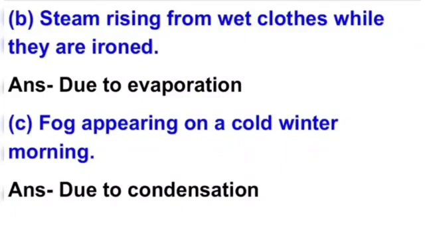B part is steam rising from wet clothes while they are ironed. So it is due to evaporation because in wet clothes water is present and the iron is a heating device. So when we iron the wet clothes, then the water changes into water vapors, means into steam. C part is fog appearing on a cold winter morning. It is due to condensation. Fog appears due to condensation.